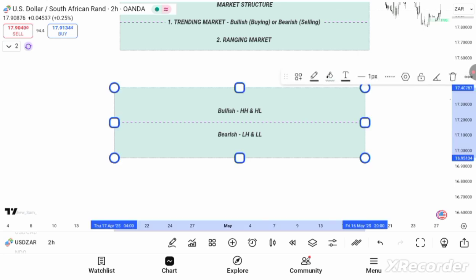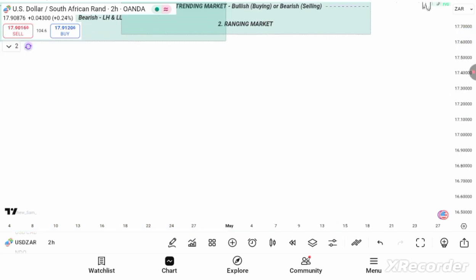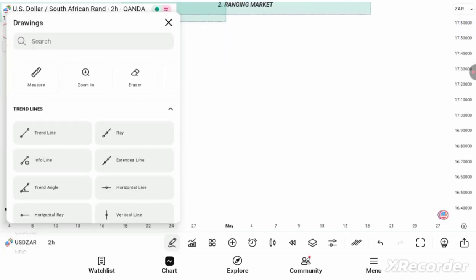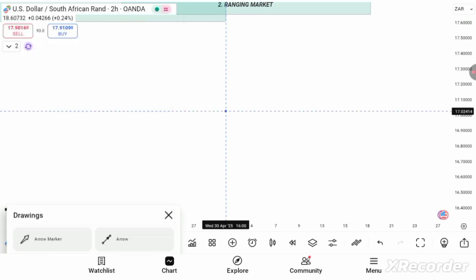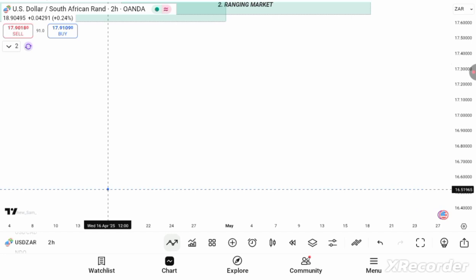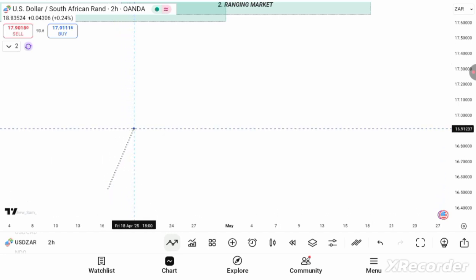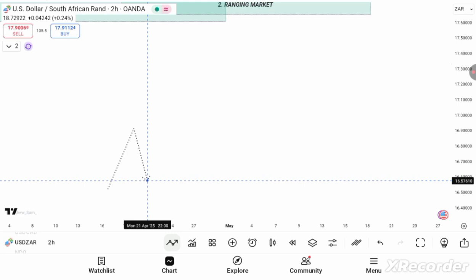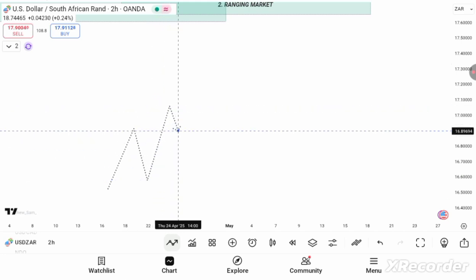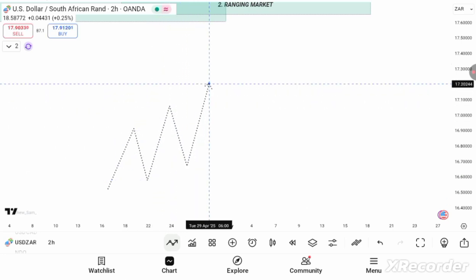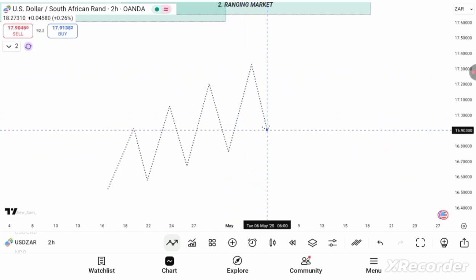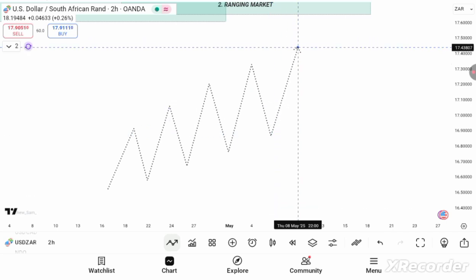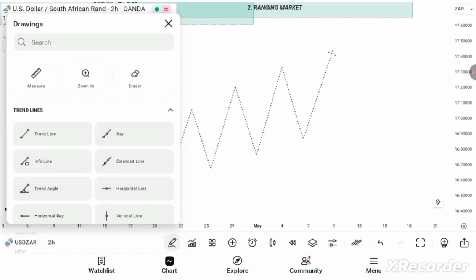All right, so what does it look like? So what is higher high? So when the market is bullish, it is buying, it is going upward. All right, so we have this. You have this low, this high, and you have another low. So this is higher low, you have higher high, higher low, higher high, higher low, higher high, higher low. Market keeps creating new highs.